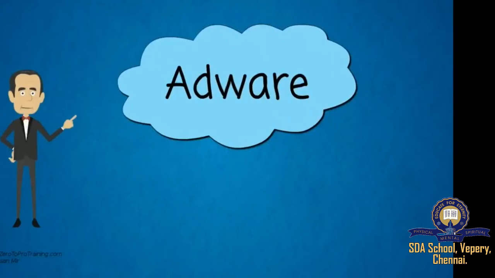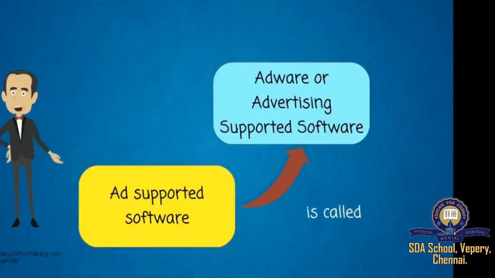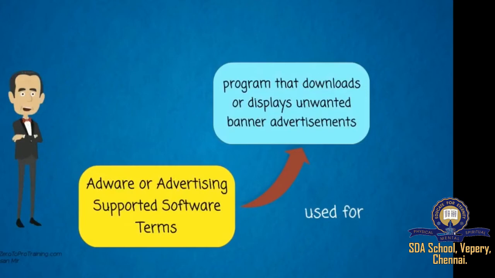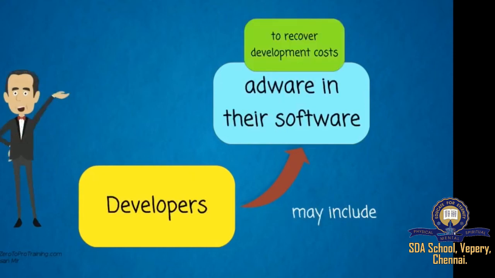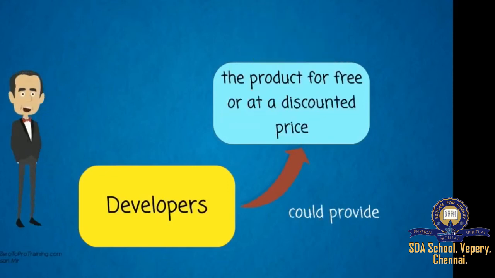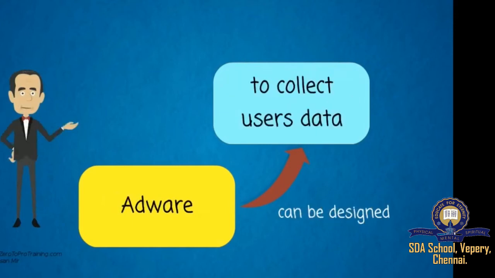Now we are aware of adware. What is adware? It is ad-supported software, called adware or advertising-supported software. It is a program that downloads or displays unwanted banner advertisements, and it comes bundled with other software. The developers may include adware in their software because they have to recover the development cost, and the developer could provide the product for free or at a discounted price.